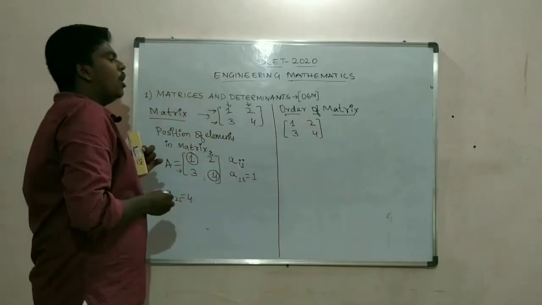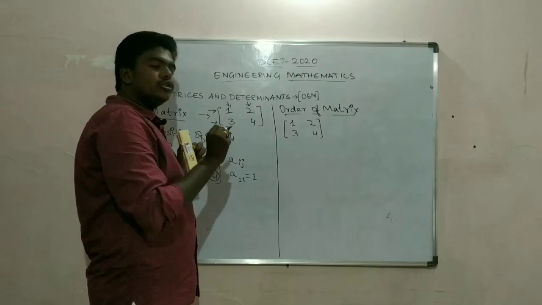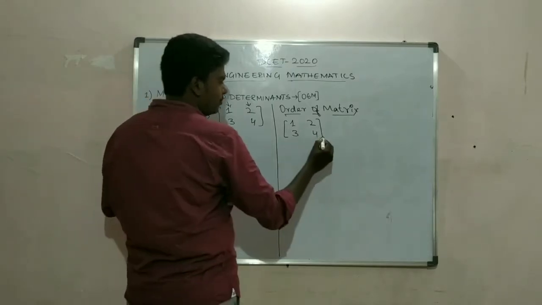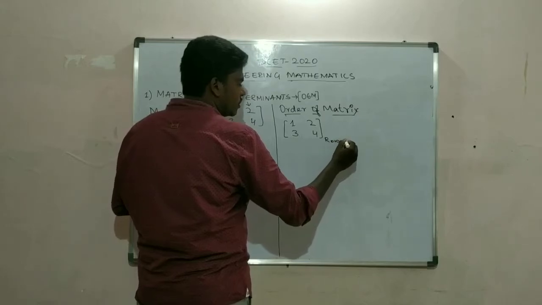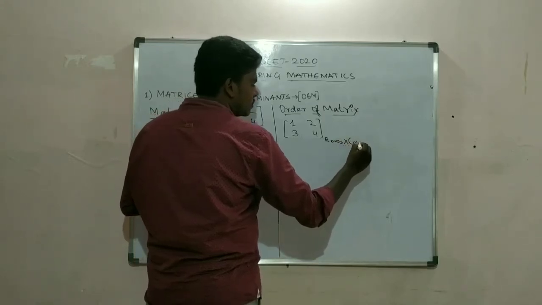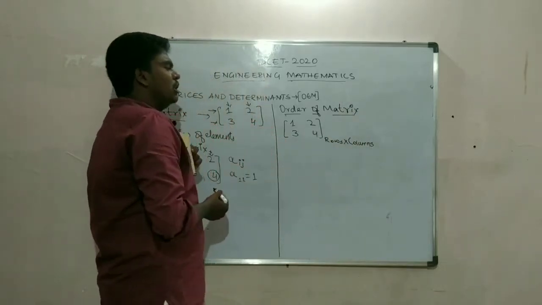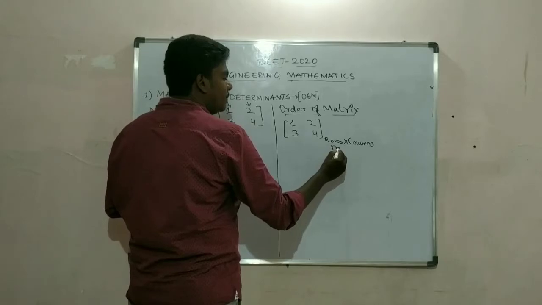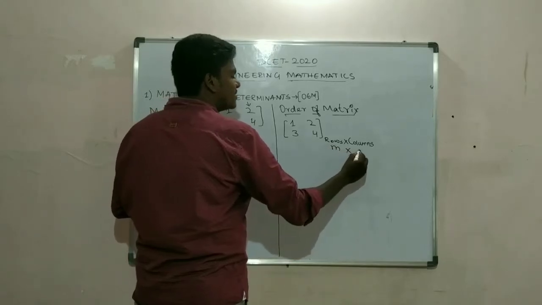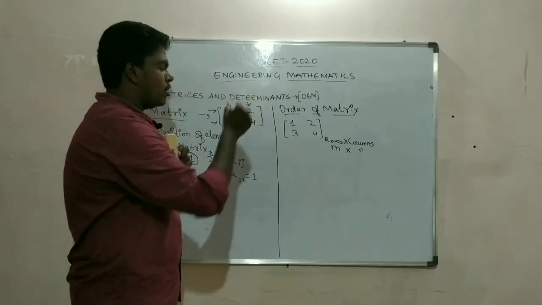Order is always going to be rows cross columns. Usually when writing orders, we take rows as m and columns as n.